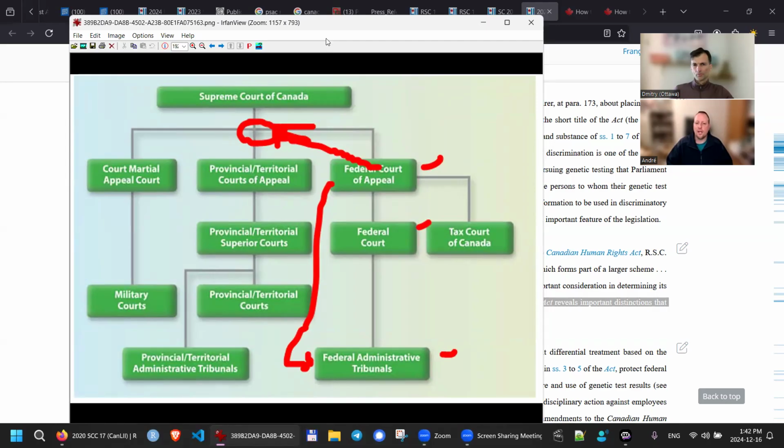They're basically incorporating the genetic test definition of the Genetic Non-Discrimination Act into the Canadian Human Rights Act, which is wrong. There's supposed to be a clear distinction and broader protections under the Canadian Human Rights Act. And this is why I want to bring that up.